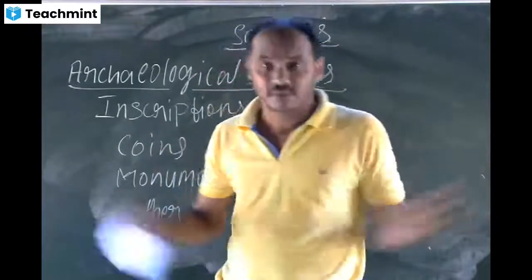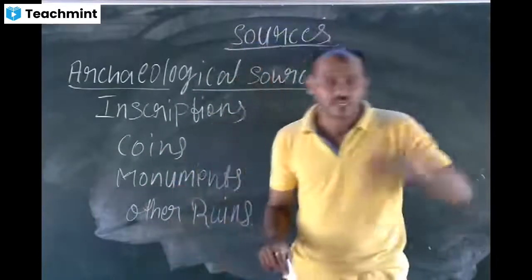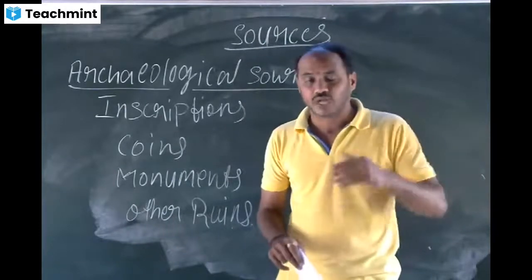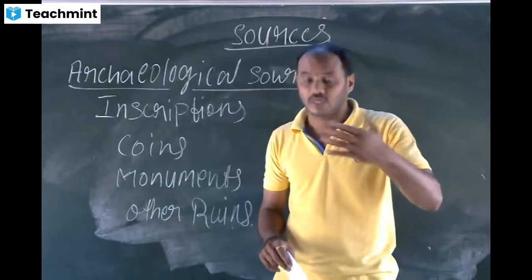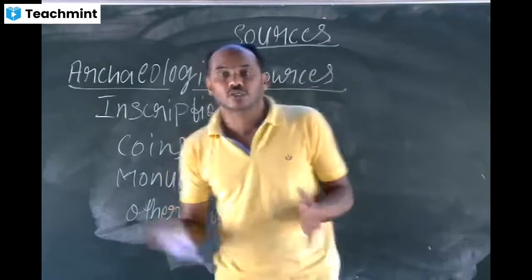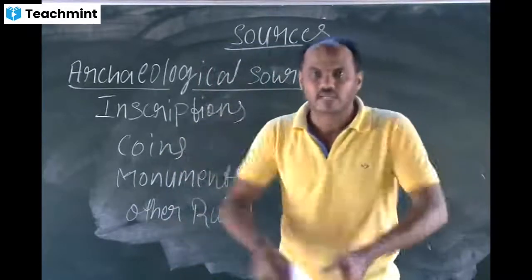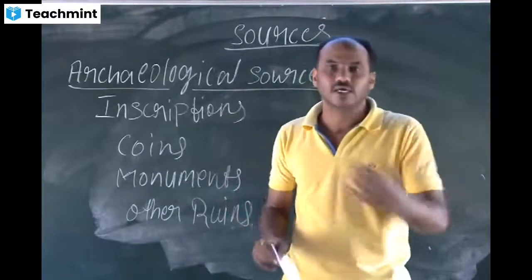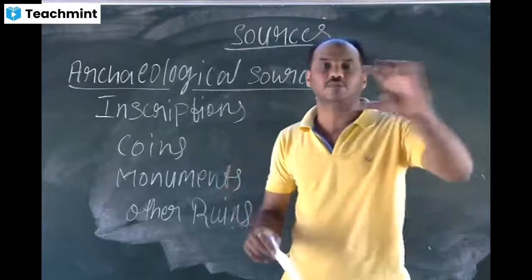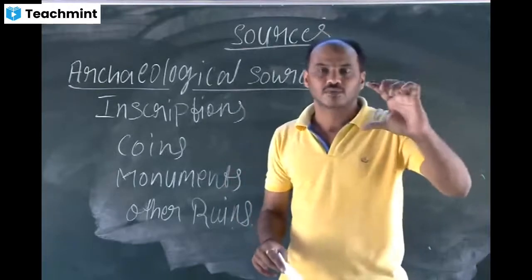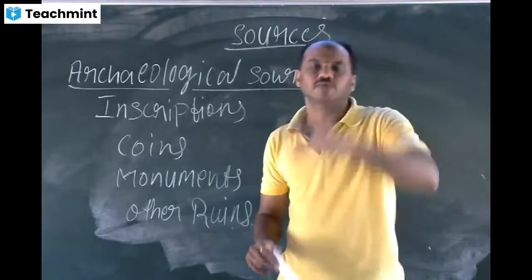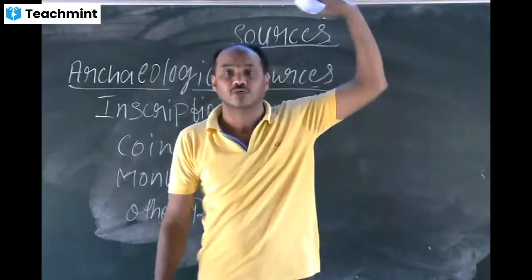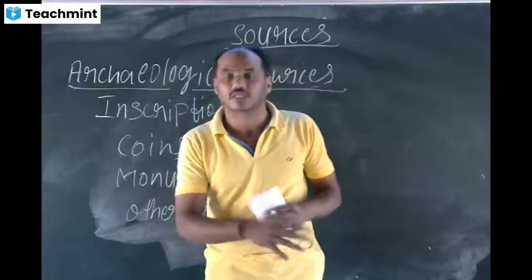By digging the earth for any purpose, maybe construction, such finds come up. For example, how did we come to know about the Harappan and Mohenjo-daro civilization? While the British were laying the railway track and digging the earth, they found hard brick pieces. By that we came to know that a civilization existed long years ago. That is what we got from the earth's crust.